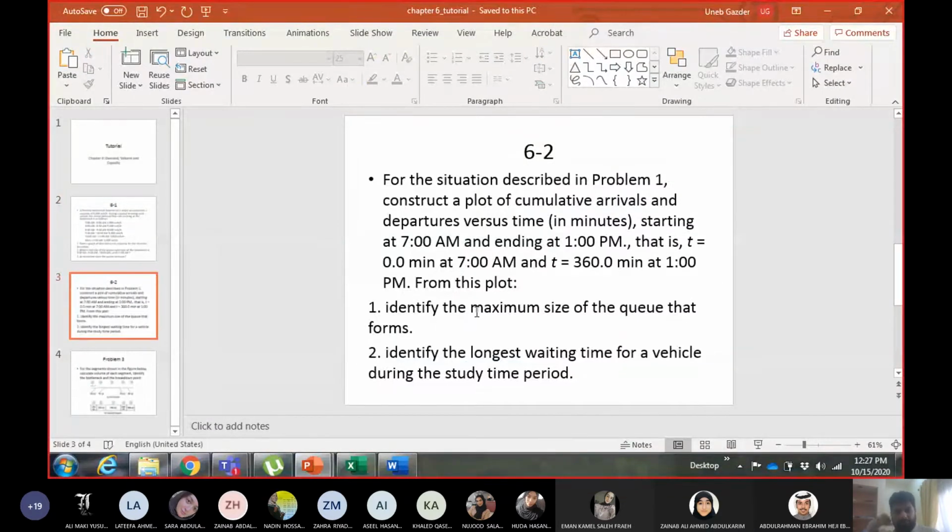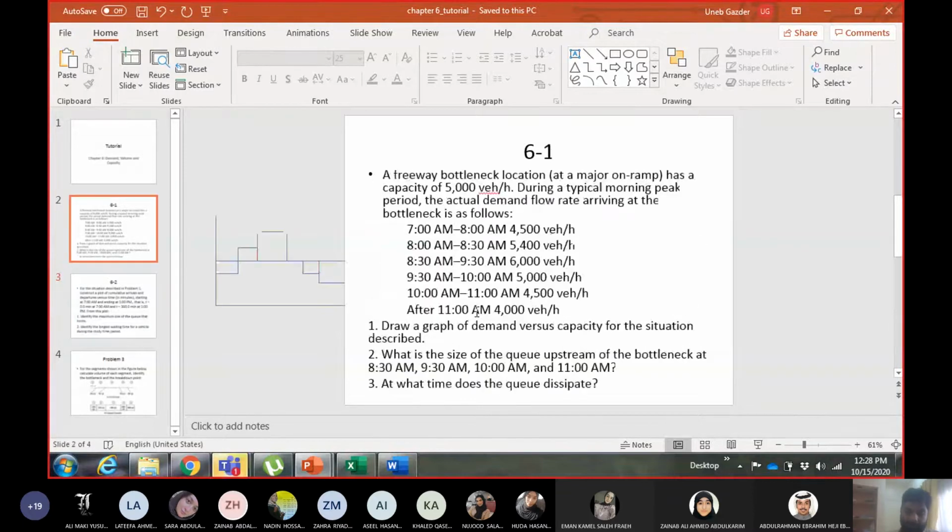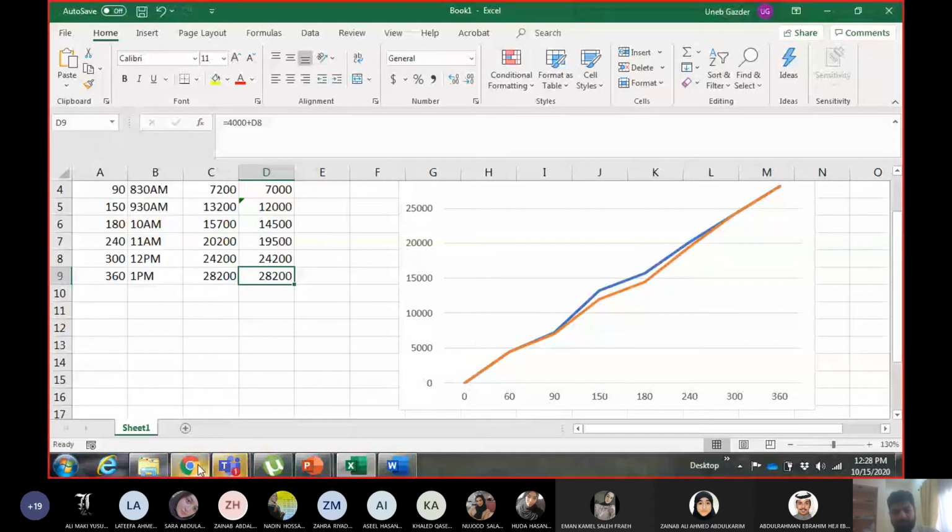Maximum size of the queue. Maximum size of the queue we already calculated in the first example, right? What was the maximum number of vehicles in the queue? 1,200.